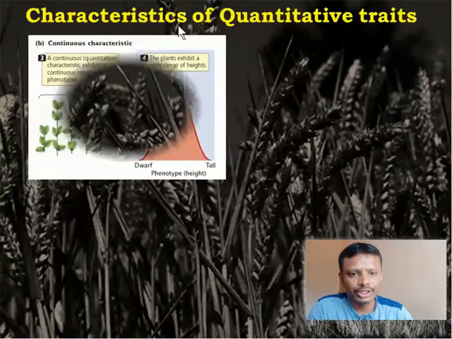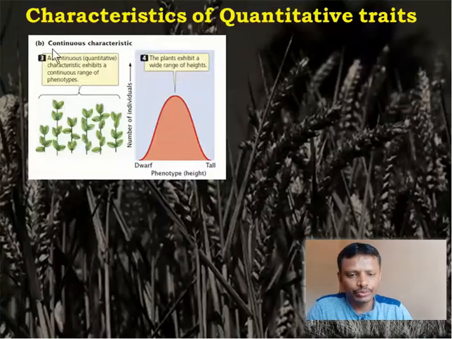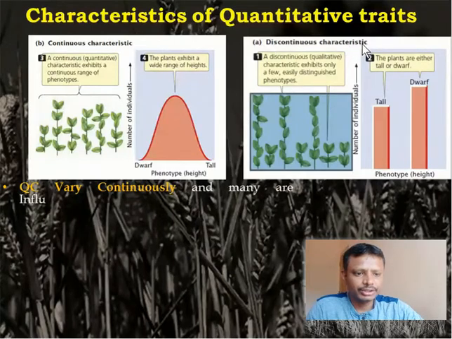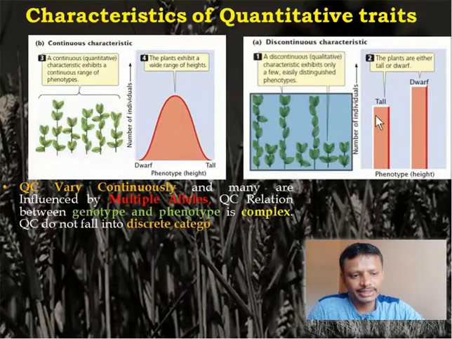Okay, next, what are the characteristic features of these quantitative traits? These quantitative traits show one specific character, that is continuous variation. What do you mean by continuous variation? To know that, we have to know what is discontinuous variation. In discontinuous variation, you can see very clearly there are two phenotypes. One is tall, the other one is dwarf. So what type of character is it?